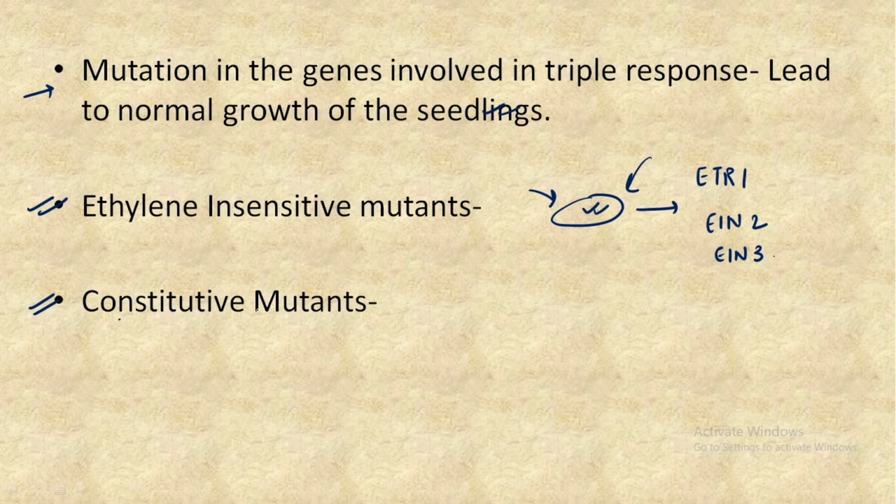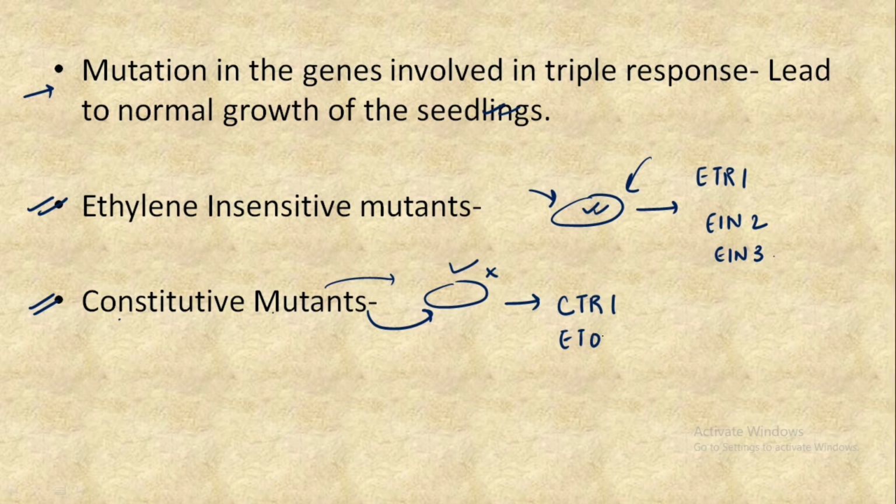Then we have constitutive mutants. These are the mutants that display the response even in the absence of ethylene. That is, whether ethylene is present or absent, these mutants would show the response of the ethylene plant hormone. The important examples are CTR1, ETO1 and the last one is ETO2. CTR1 stands for constitutive triple response 1. ETO1 stands for ethylene overproduction protein 1 and ETO2 stands for ethylene overproduction protein 2.